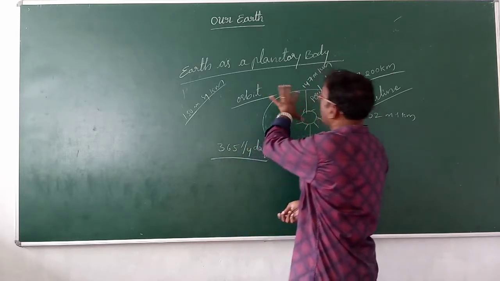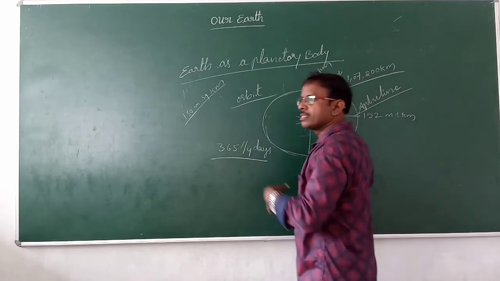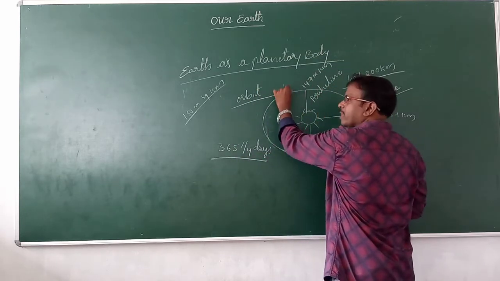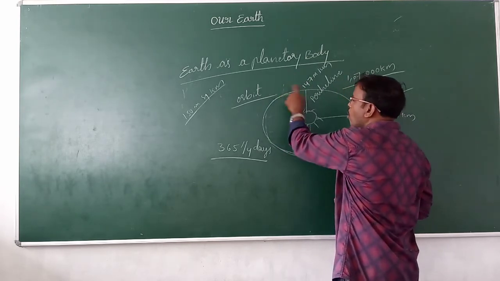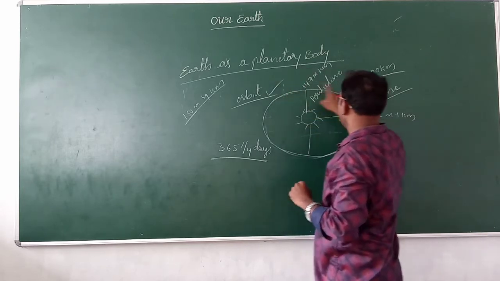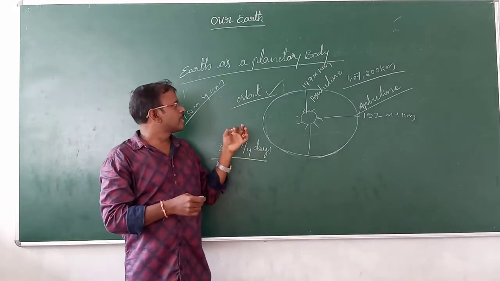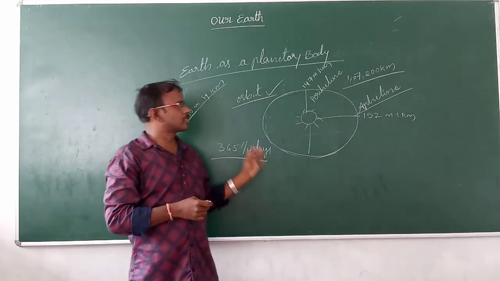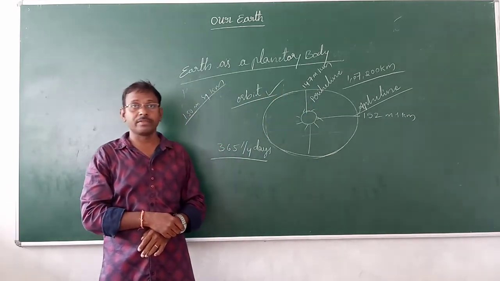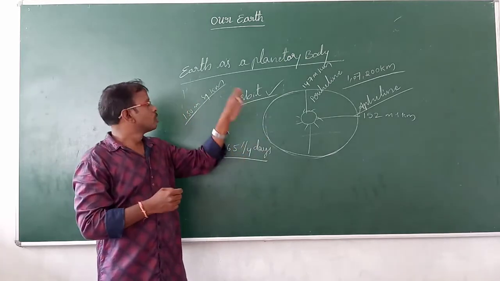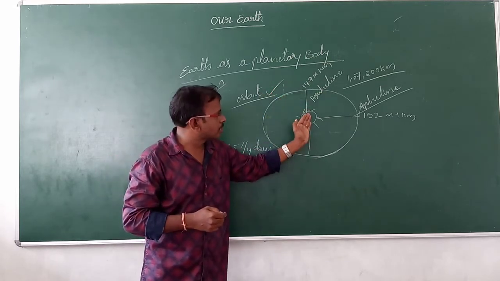So this is mainly about Earth as a planetary body. It is revolving around the sun in a standard path. Path means way, and that is called an orbit, the Earth's orbit. The length of the Earth's orbit is nearly 970 million kilometers.